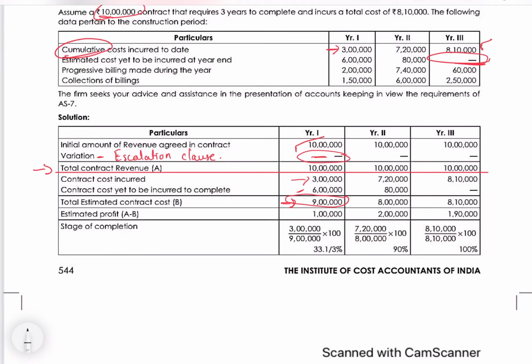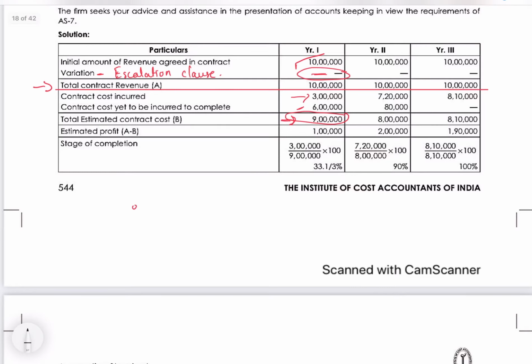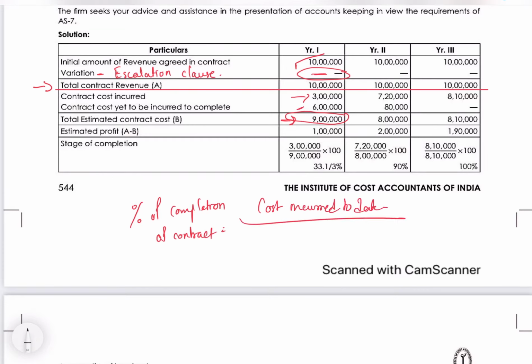Because to find the percentage of completion, the formula for percentage of completion of contract is equal to cost incurred to date divided by cost incurred plus estimated cost till completion, multiplied by 100. This is the formula.